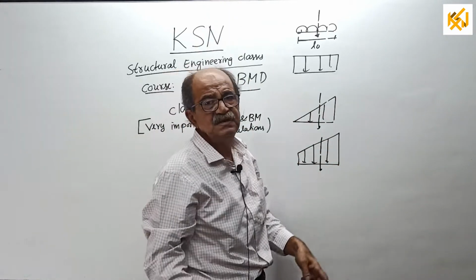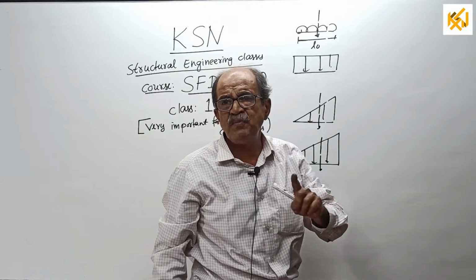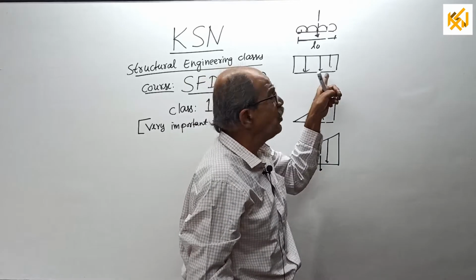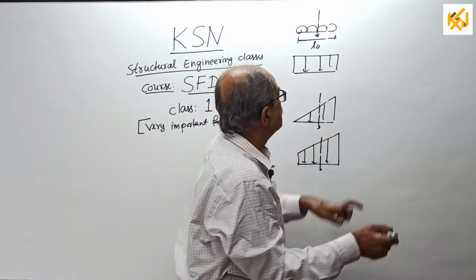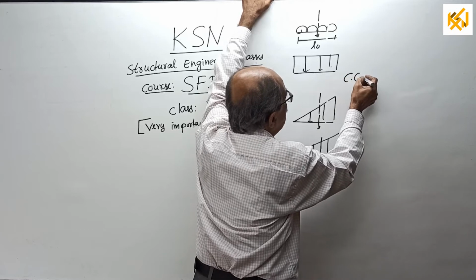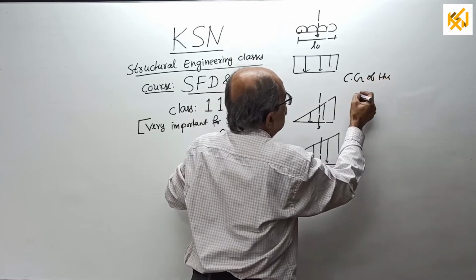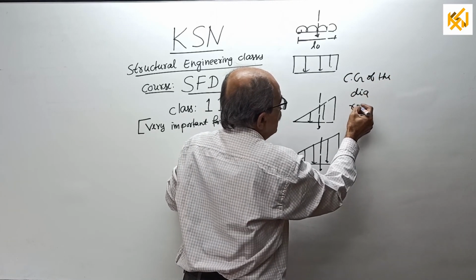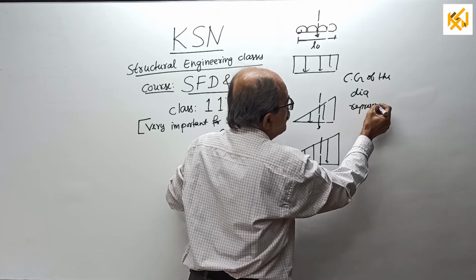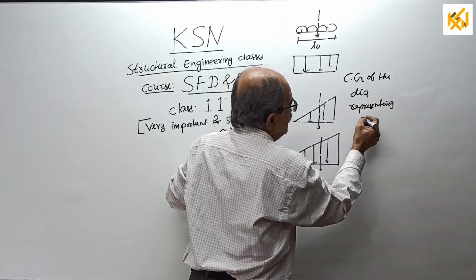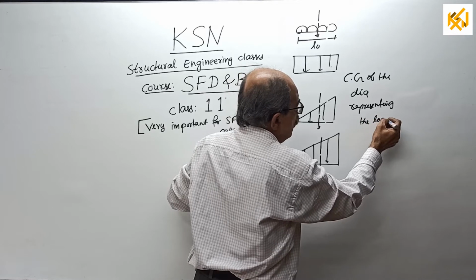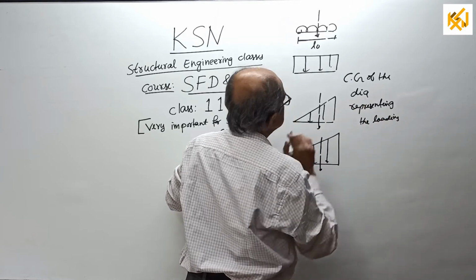Our line of action of resultant load will pass through which point? I already told you, it will pass through the center of gravity of the diagram representing the load.